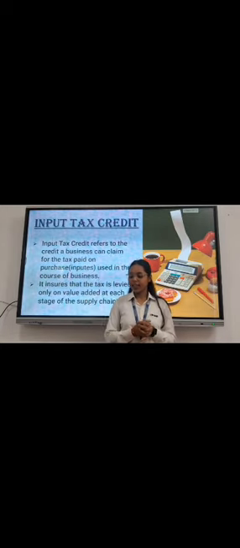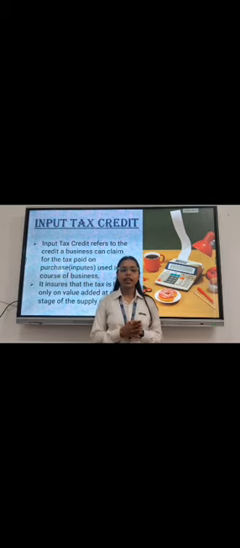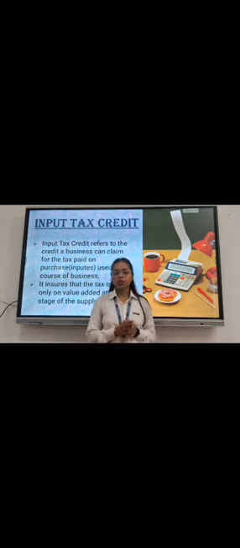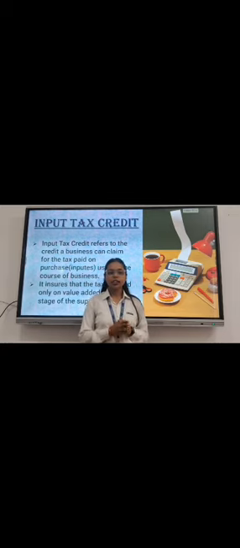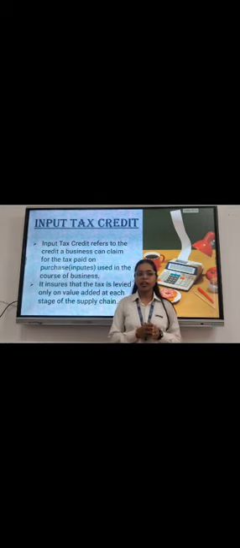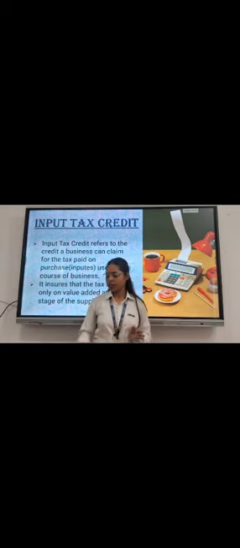Input tax credit, ITC. ITC refers to the credit a business claims for the tax paid on purchases used in the course of business. It ensures that the tax is only paid on the value added at each stage of supply chain management.